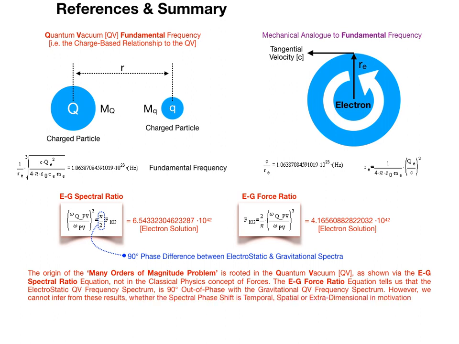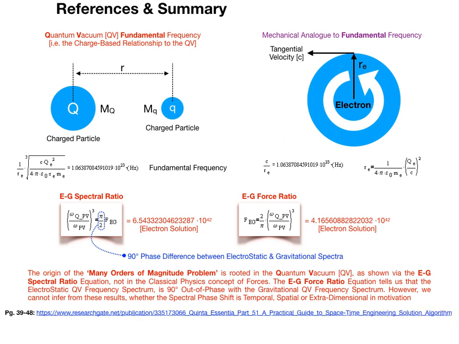The force ratio equation tells us that the electrostatic quantum vacuum frequency spectrum is 90 degrees out of phase with the gravitational quantum vacuum frequency spectrum. Unfortunately, we cannot infer from these results whether the spectral phase shift is temporal, spatial or extra-dimensional in motivation.